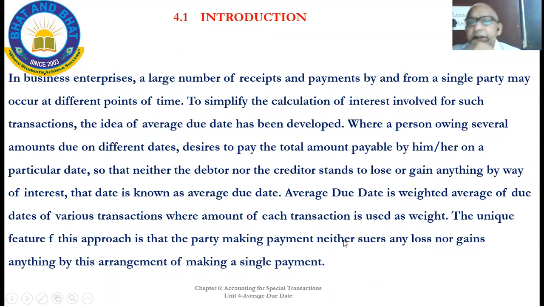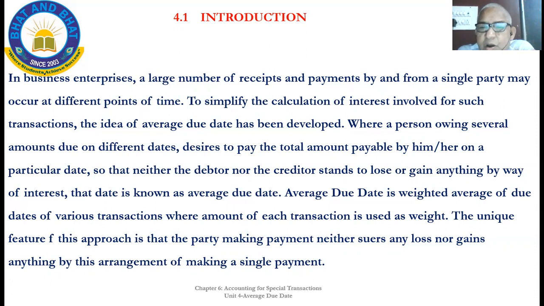See, different bills are drawn, and due dates are different. Then an average is taken on a weighted average basis and a payment is made. By following this method, the party who makes the payment neither gains nor loses, because there may be a bill which is due today, another may be due after 2 days, another after 5 days, another after 10 days, like that.